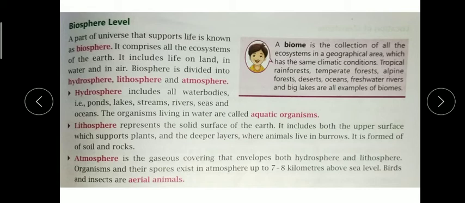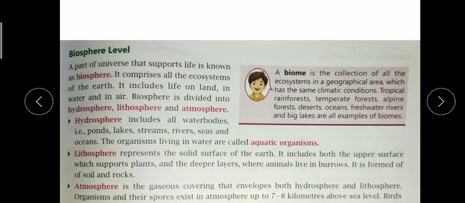These areas have different rainforests and temperate forests. These have different geographical areas and habitats. So a biome is the collection of all the ecosystems in a geographical area which has the same climatic condition. So all the tropical rainforests have the same habitat and the same temperature. So all these deserts, oceans, forests are examples of biomes.